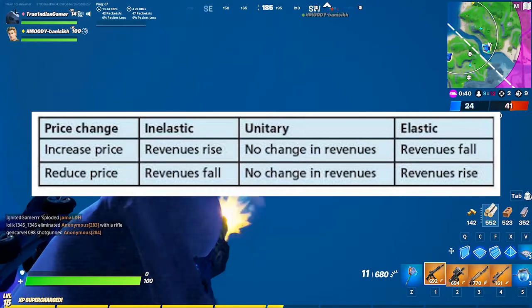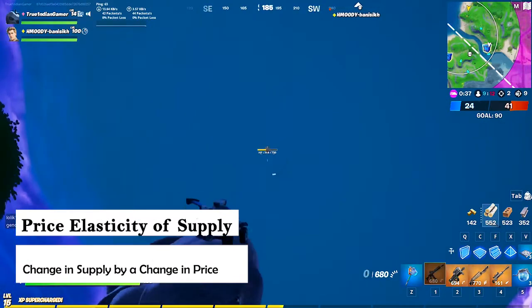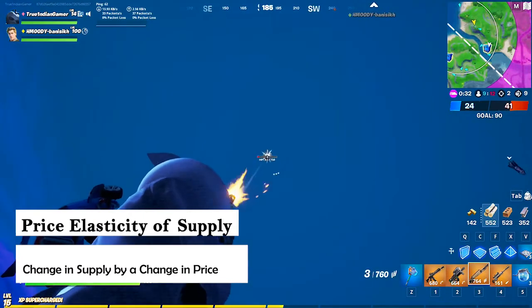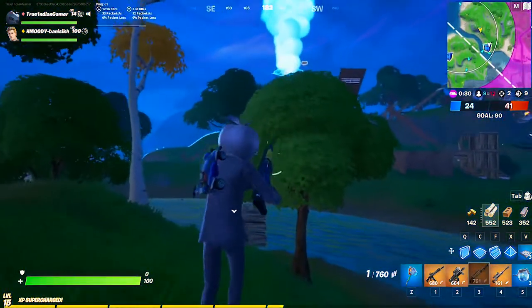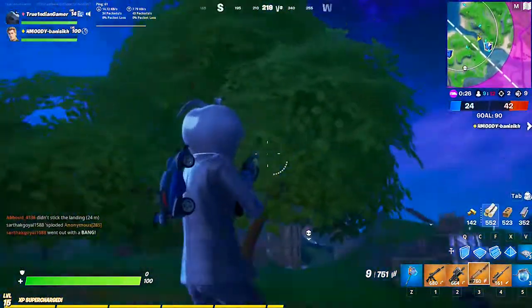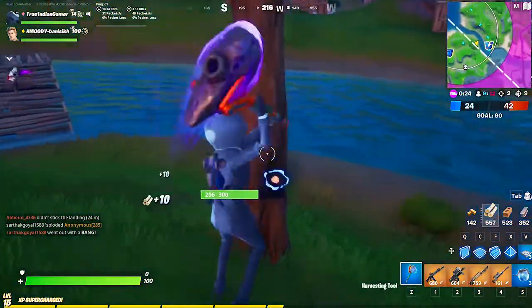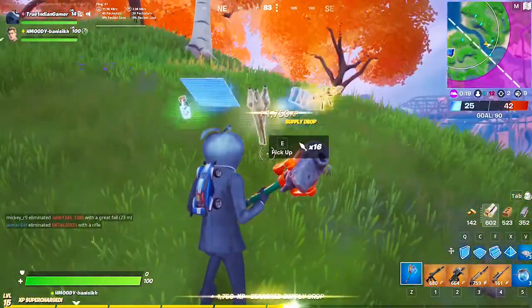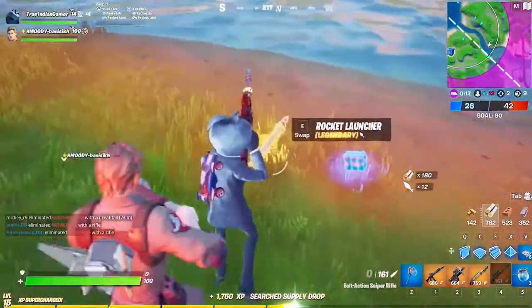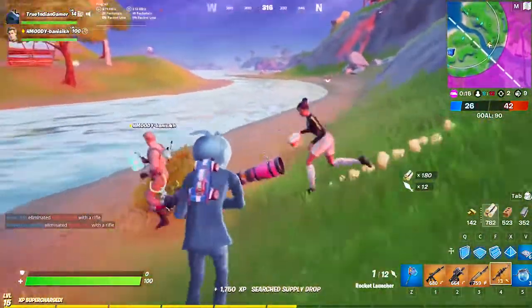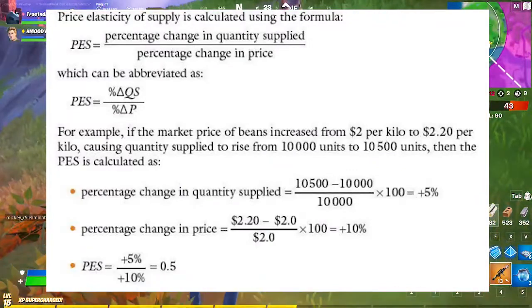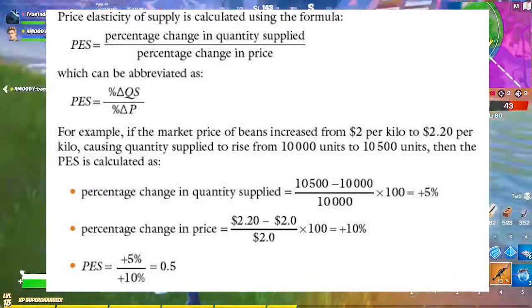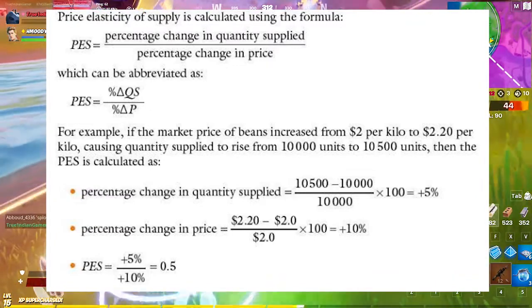Price elasticity of supply. Price elasticity of supply measures the change in supply of a good following a change in its price. Supply is said to be price elastic if producers can increase supply without a time delay if there is an increase in the price of that good. By contrast, supply is price inelastic if firms find it difficult to change supply of goods in a given time period when the market price changes. That shows the calculation for PES. Price elasticity of supply has the formula: the numerator is the percentage change in quantity supplied and the denominator is the percentage change in price.